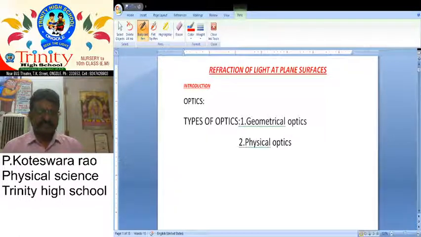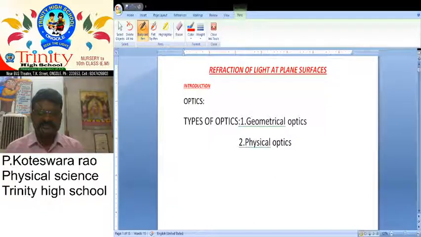Do you know optics is divided? There are so many types of optics, but here we want to classify two types. First one, geometrical optics, and second one, physical optics. What do you know about geometrical optics? It explains how light travels in straight lines, and how it can react with some other materials. And what about physical optics? In physical optics we discuss how light can interact with objects, and how it can interact with different types of materials.